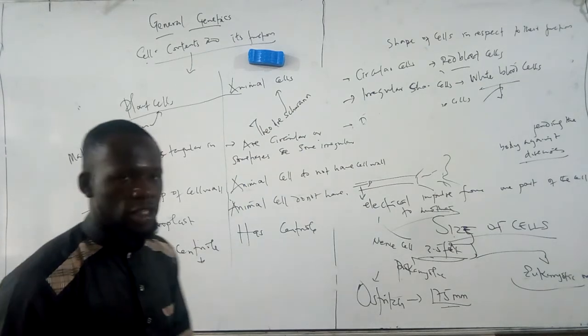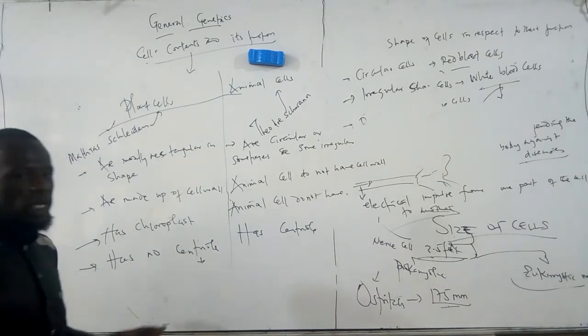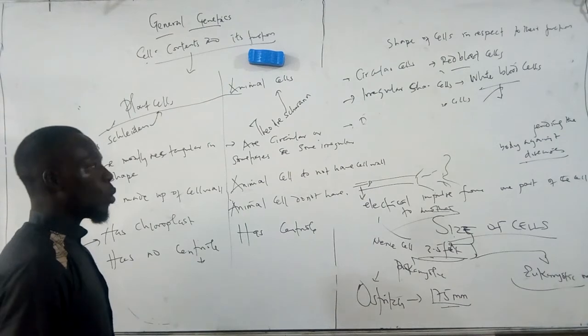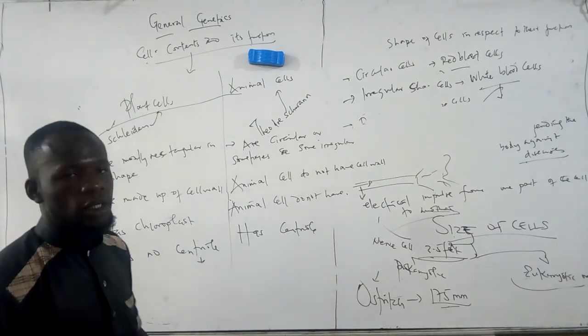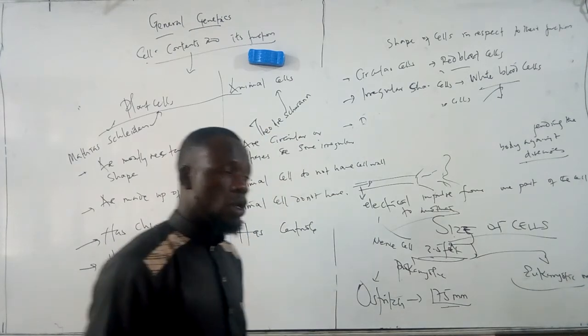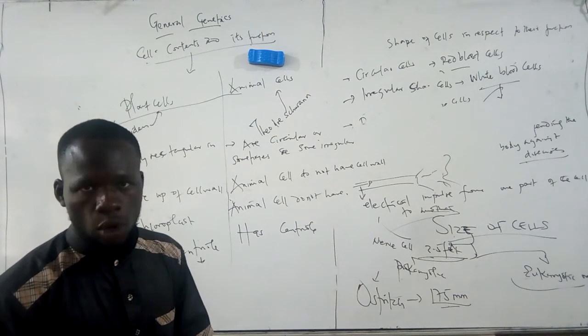These are the major differences between plant and animal cells, and the rest of the organelles we'll be talking about are shared by both of them. So we want to see now the content of a cell and its respective function. We are going to start from the external aspect, which is the cell wall for plants.